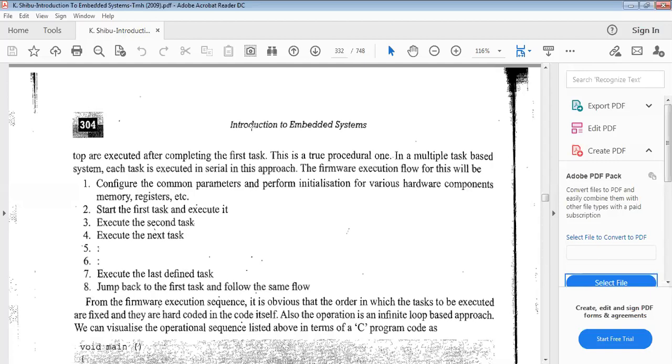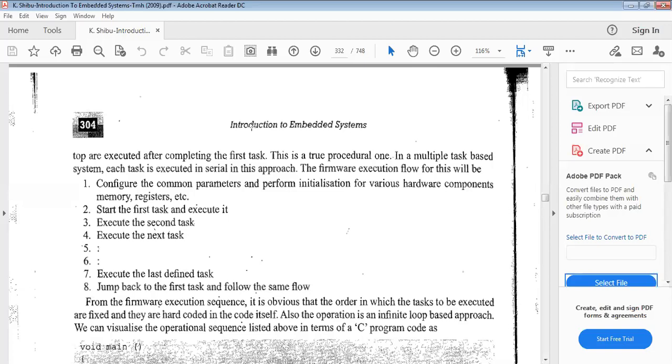Can you tell me the limitations of that super loop based approach method? The super loop based approach method is suitable for only small scale applications, and it's suitable for only soft real time systems.